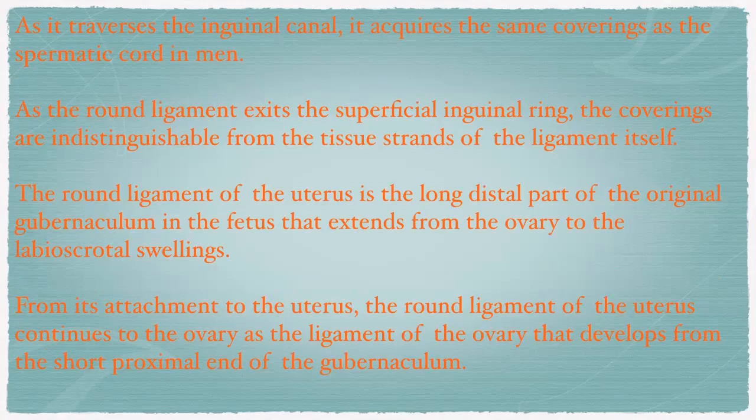Remember the previous class, descent of the testes and ovary. In the fetus, it extends from the ovary to the labioscrotal swelling. From its attachment to the uterus, the round ligament of the uterus continues to the ovary as the ligament of the ovary, which develops from the short proximal end of the gubernaculum.